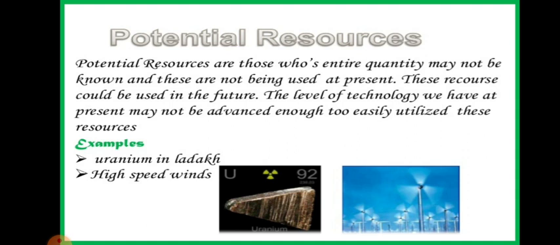Okay, so these are resources that are known to us at present, but we are not able to use them, though we are going to use them in future. So they are known as potential resources. What are potential resources? The resources that are not used at present, but can be used in future. The resources about which we know, but there is a requirement of lots of research and lots of technological development to use them. So I hope it is also clear to you.